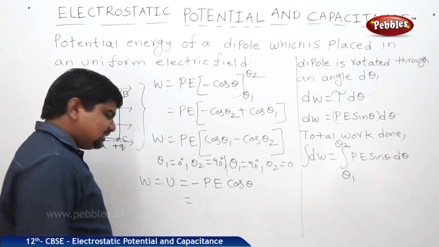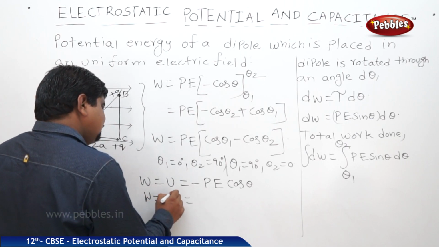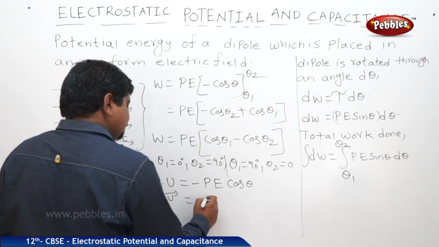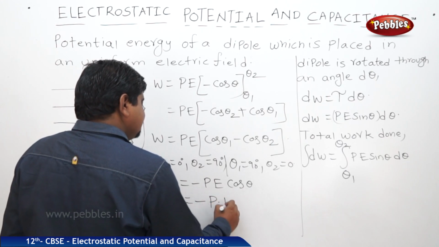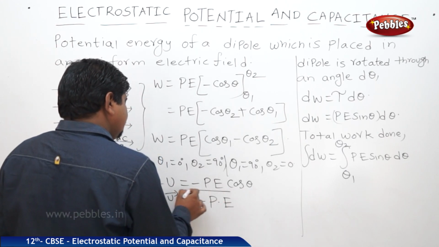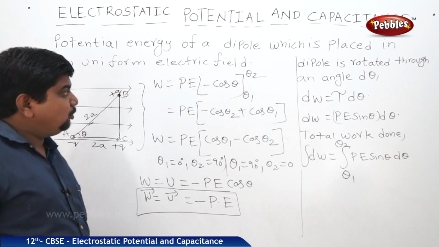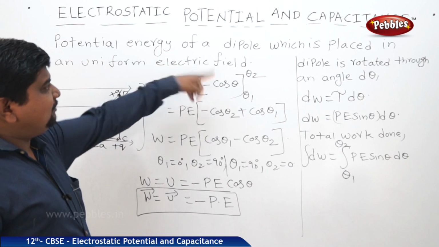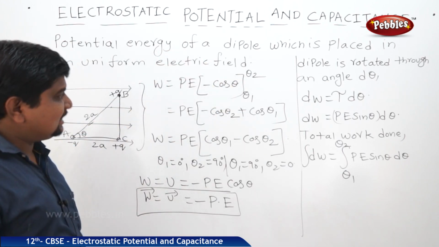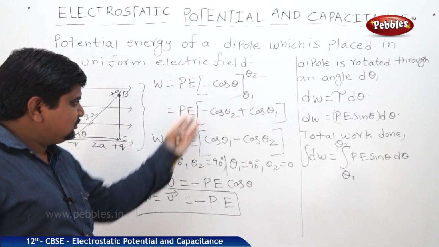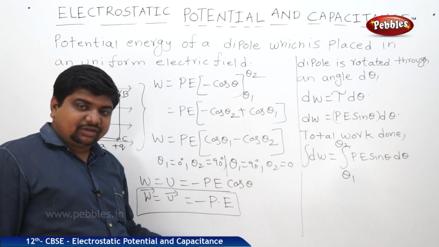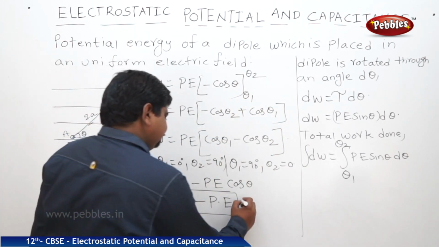What is the vector notation of the potential energy? U is equal to minus P dot E. This is the potential energy of a dipole which is placed in an external electric field. So this is the derivation. Minus P dot E is the vector form.